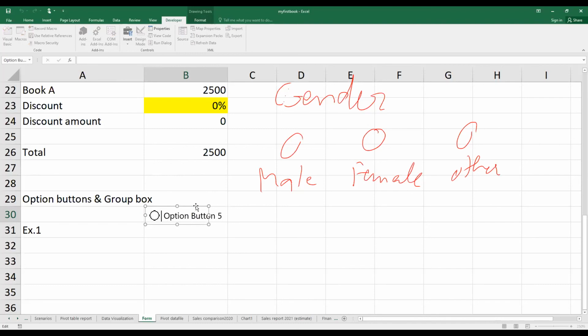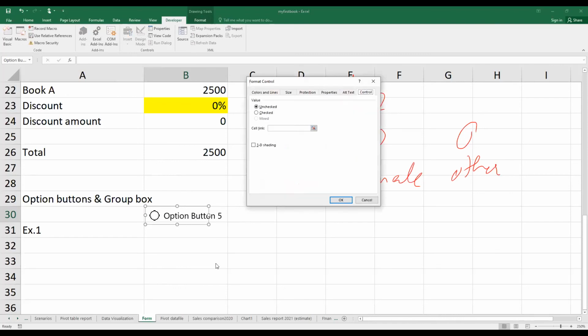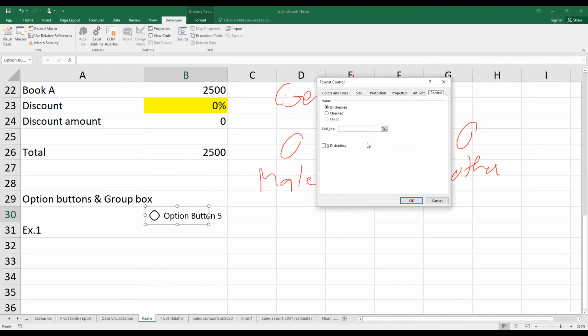Now let's talk about the form control of this option button. We right click on it and choose Format Control. You can see that in the control group here it has Unchecked and Checked, similar to the checkbox. Unchecked means that when you open up this workbook it's unchecked for you, but if you choose Checked, once you open up this workbook it will be automatically checked for you. In this one it doesn't have a mixed option, so you can choose either checked or unchecked. Cell link is there as well. Let's see how cell link works.